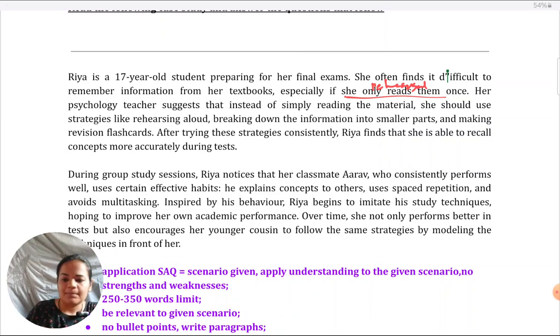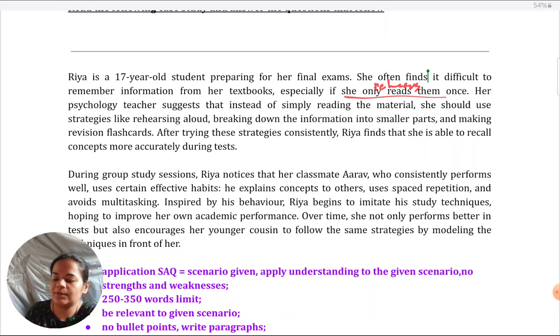Okay, my pen is not working properly. So what I'll do is write here in font only, in red font, so that you can distinguish. It's like, as you're reading, you just keep on noting.